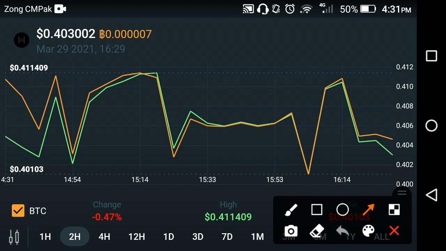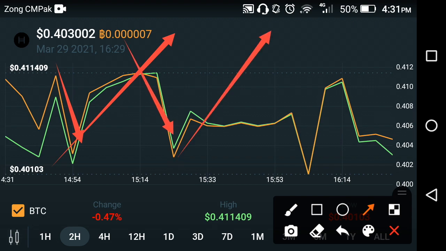If you earn money from cryptocurrency, it depends on your luck. As you can see here, in one second they fall down, in the next second they go upward. In one second their dumping time starts, in the next second their jumping time starts. The Hedera Hashgraph graph tells us that it depends on your luck. If you are lucky, then Hedera Hashgraph grows up, and the jumping time starts now.